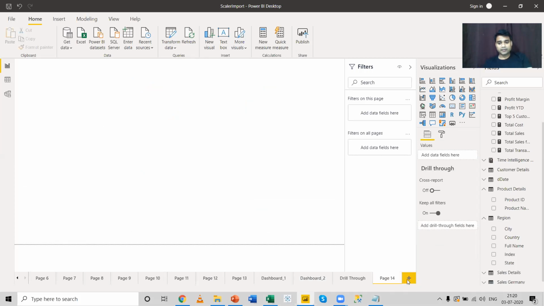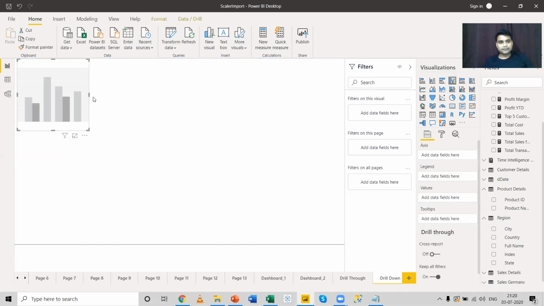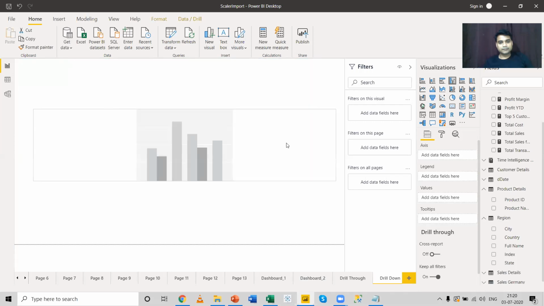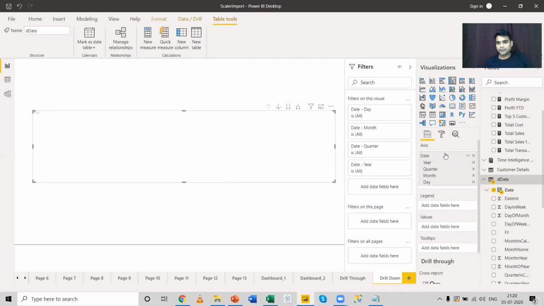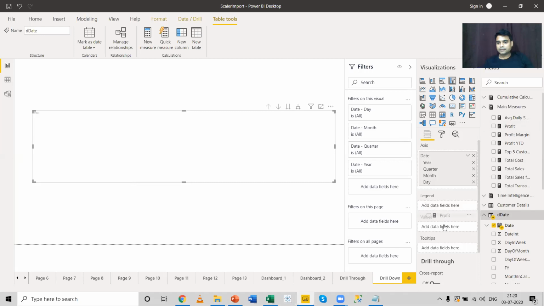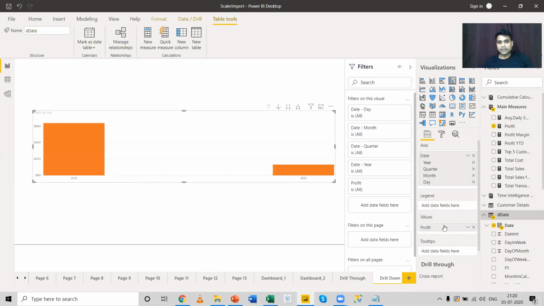I'll take a new page and let me name this page as drill down. And what I can do, I can take a bar graph and I can bring a date over here. And I can bring the profit in the value. Now, the moment I bring the date, you can see I can get similar symbols or arrow mark over here.